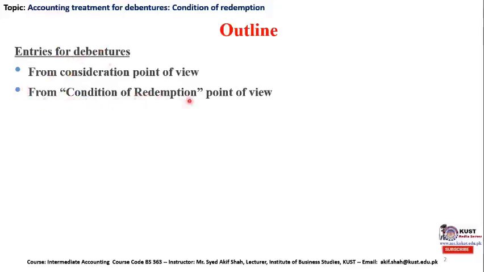By the condition of redemption point of view, what we mean is that redemption of a financial instrument is about regaining the possession of any financial instrument the company has previously issued to its investor or holder, and now the company is looking to buy it back.